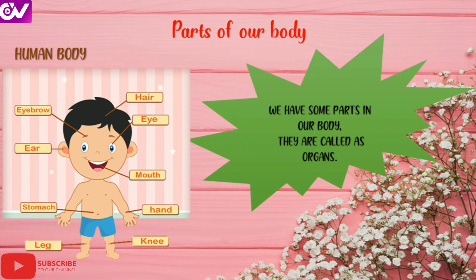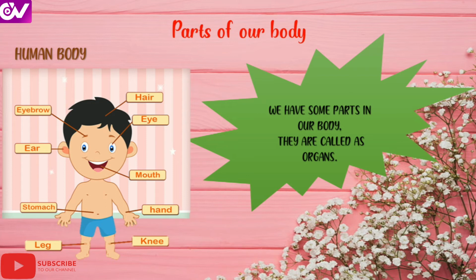First one is hair. The hair will be on the top of our head. After the head comes the eyebrow. The eyebrow will be present above the eye. Next come eyes. We have two eyes. What is the purpose of eyes?